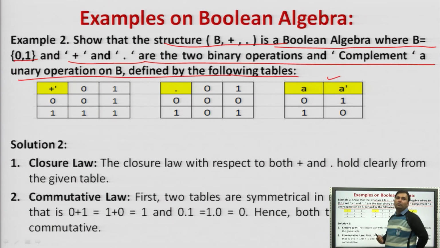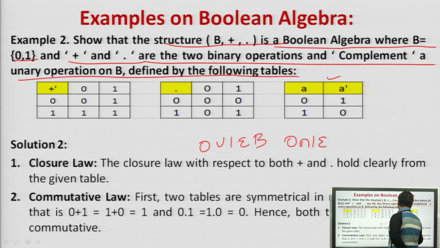So what we will do, closure law. Closure law is basically what? That is, if I do 0 union 1, it should still belong, and 0 intersection 1 should still belong. So basically, take the union of 0 with 1, right? So what we are doing here, 0 plus 0, that is this here, what we will get if we perform a plus operation on this.